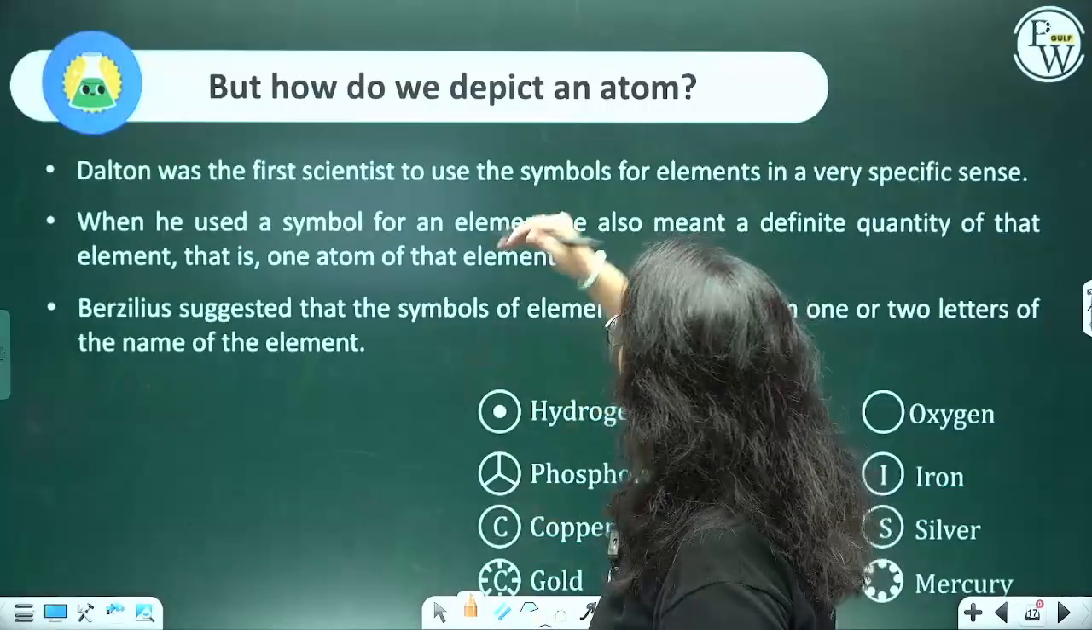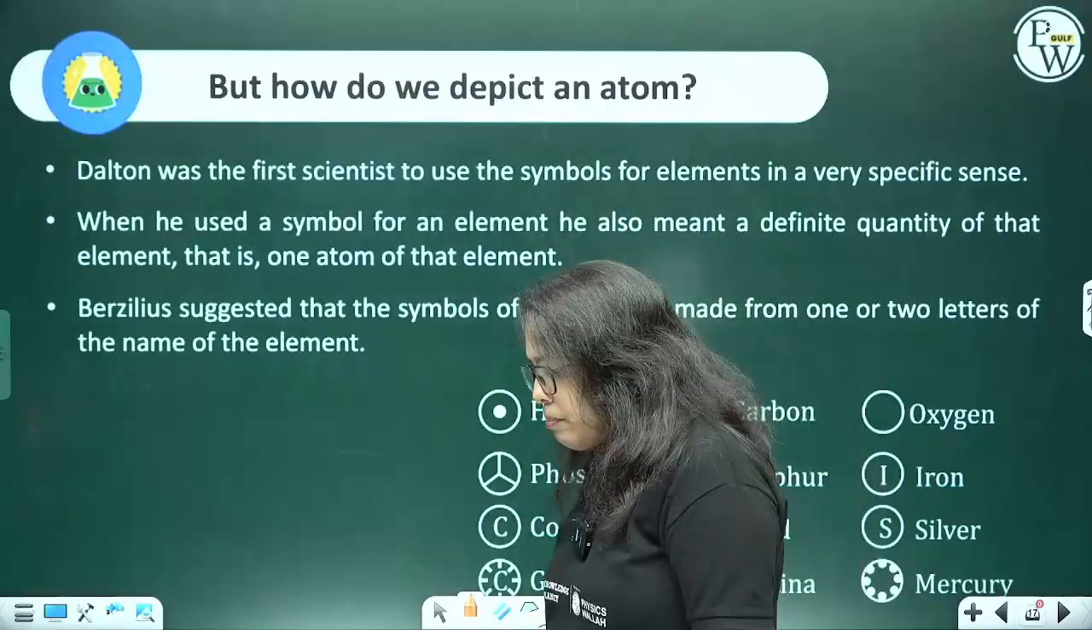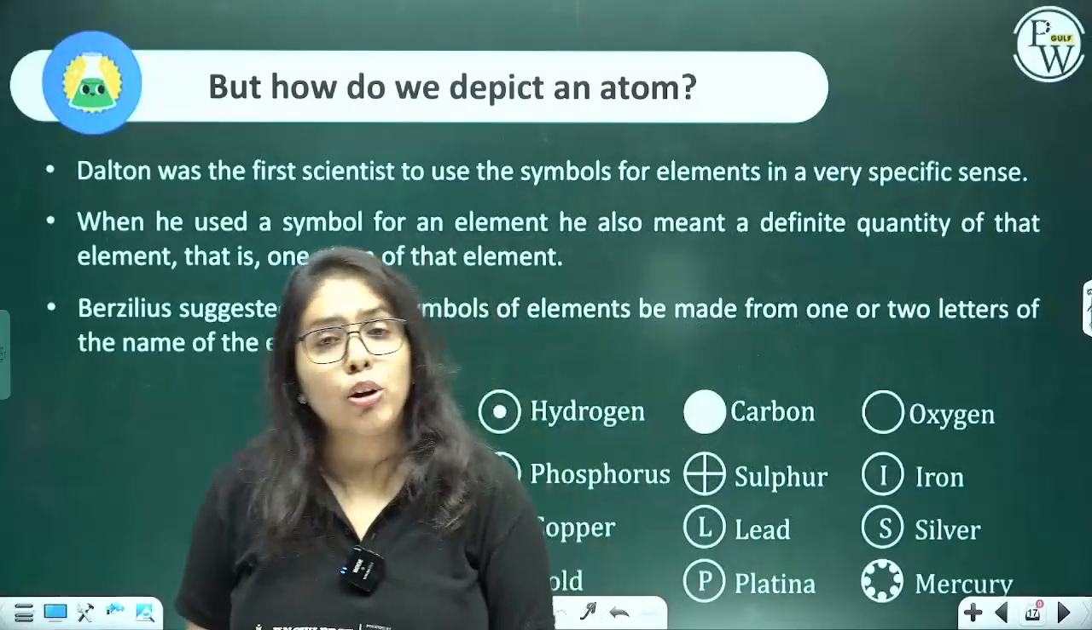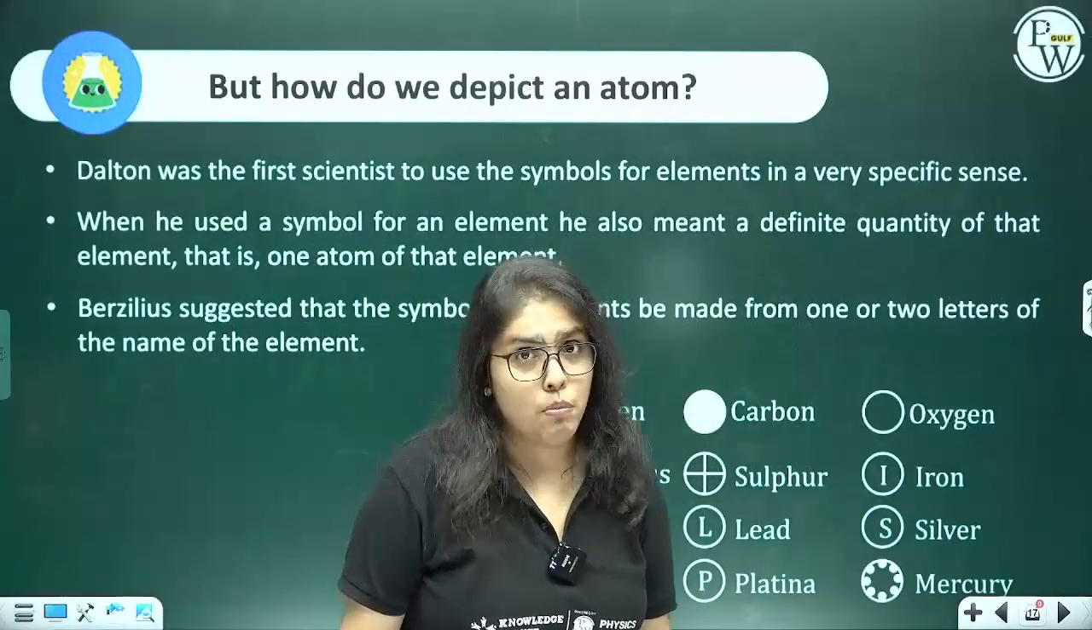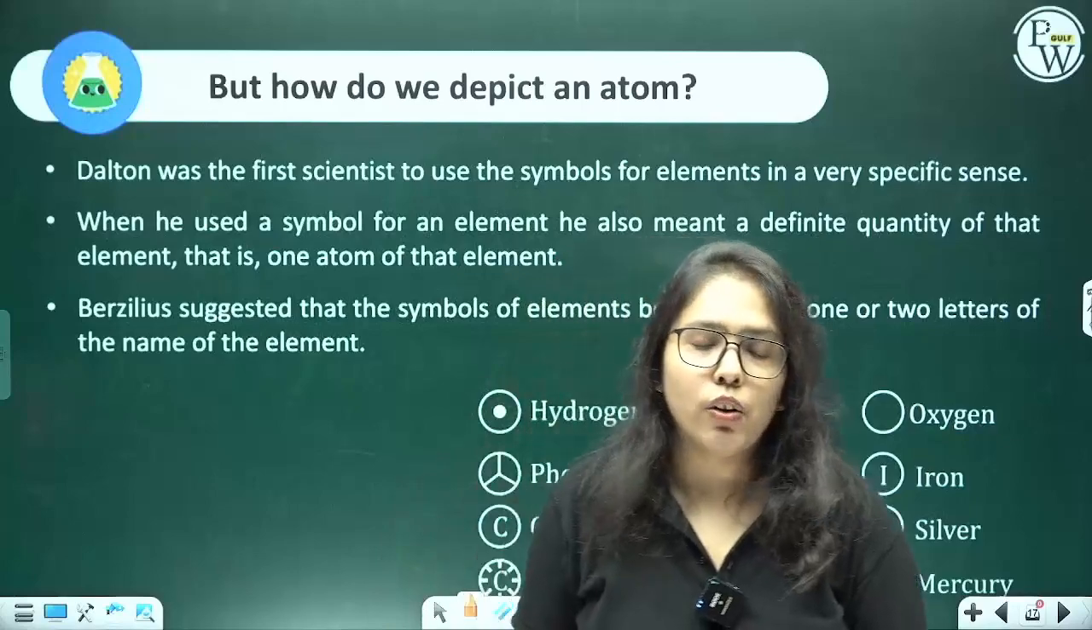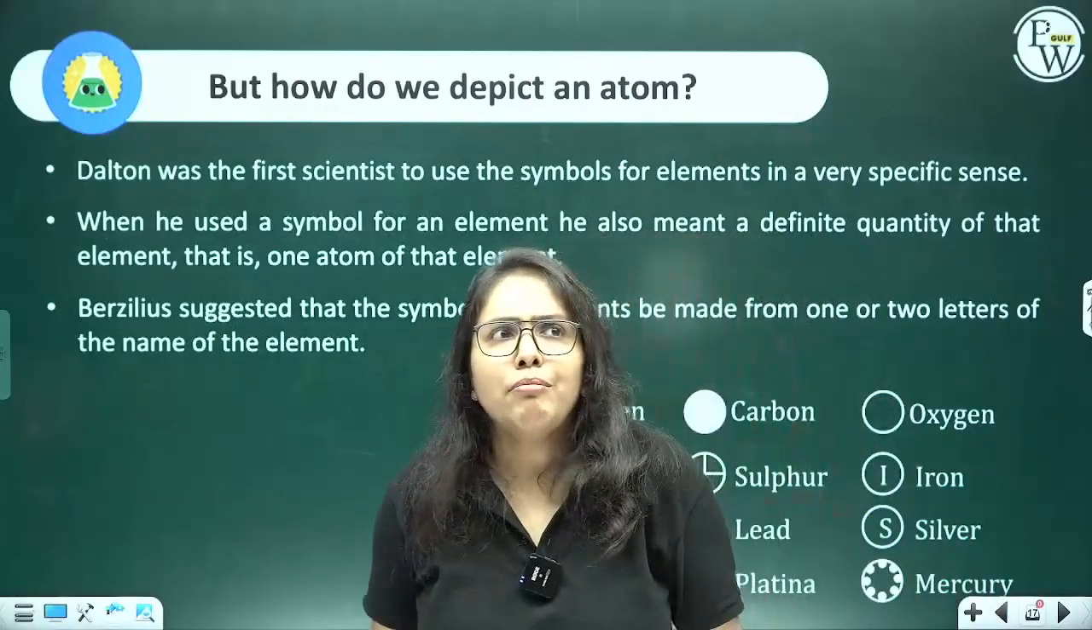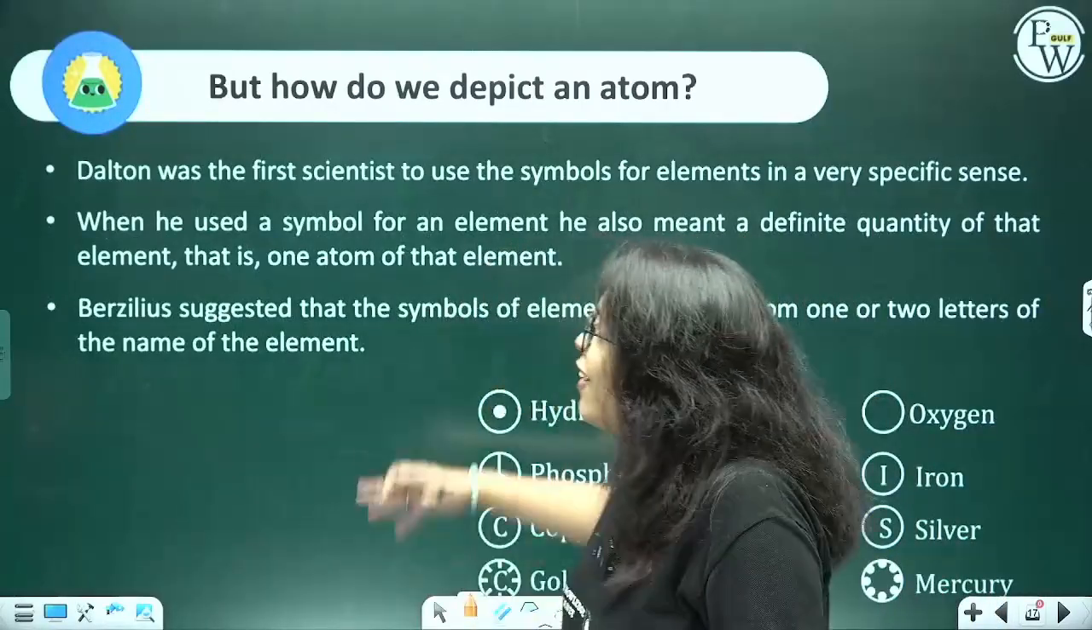All right. Moving on. Now, how do we depict an atom? Yes, ma'am, we have learnt about atoms. All right, ma'am, they're important to us. All right, ma'am, that they are small. They are so small that we cannot see them. All of that is clear, ma'am. But how do we depict them? So here is the answer.